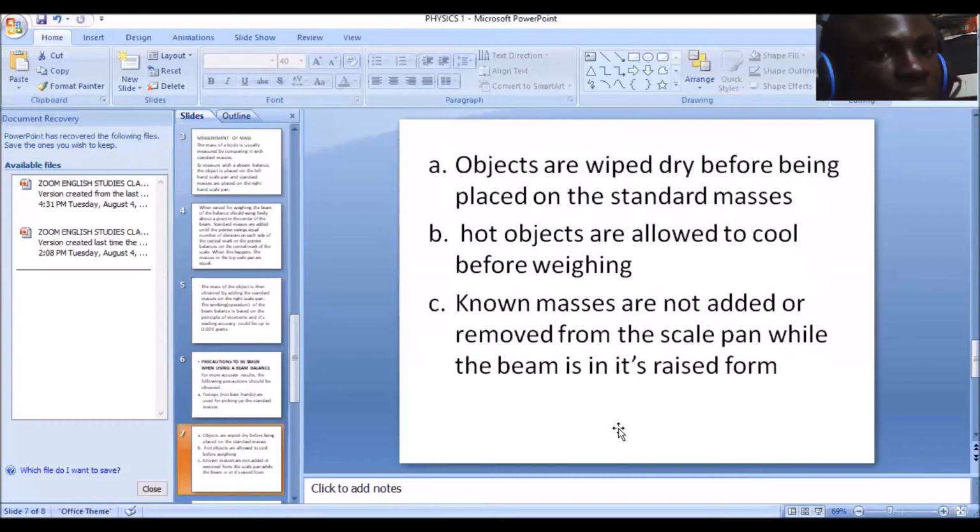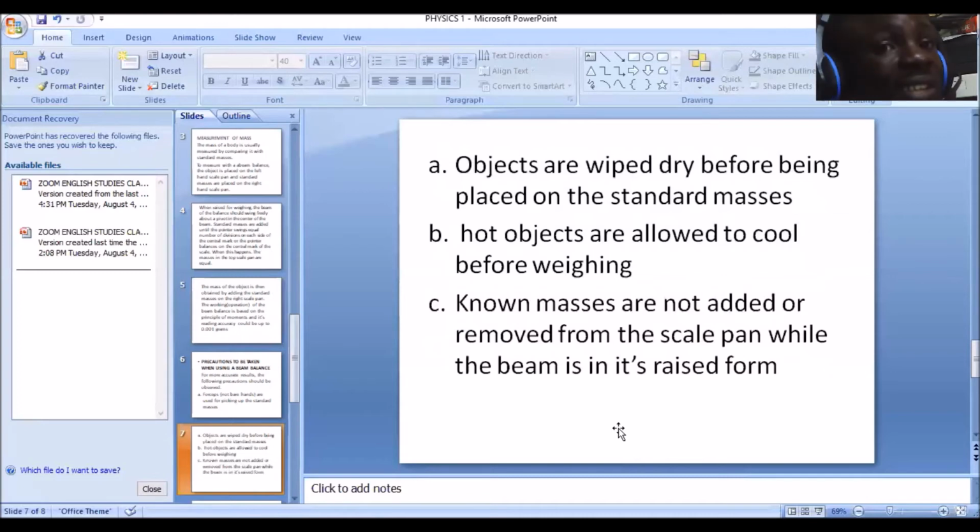More so, hot objects are allowed to cool before weighing. Hot objects are allowed to cool before you weigh them. If you notice, everything I've been saying has always been based on the mass. Excess heat will alter the mass of the object, so it should be allowed to cool to its normal temperature before you weigh it.